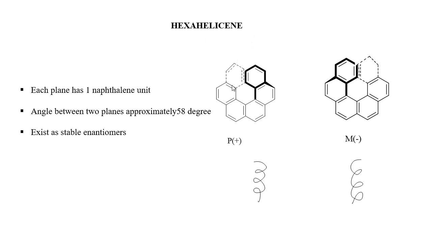In hexahelicenes, see the terminal benzene ring.